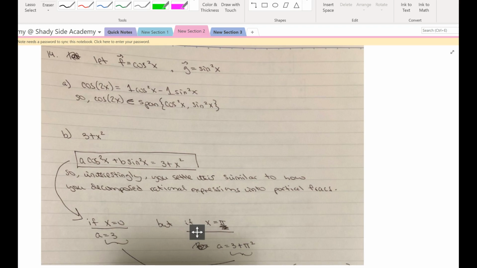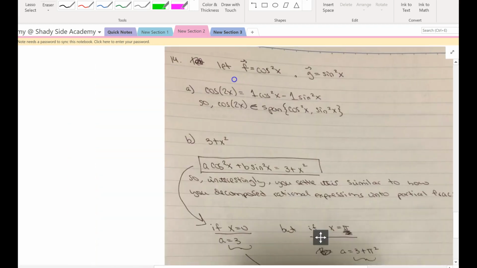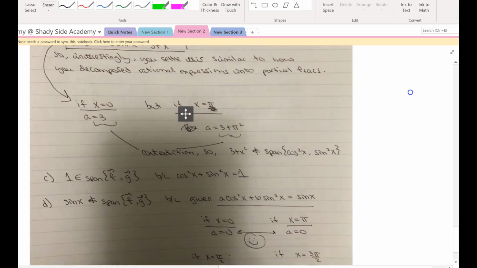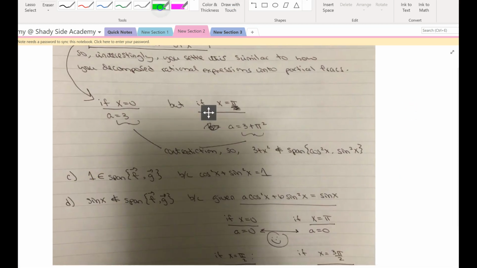What's interesting is that your text just called vector f and vector g just cos squared x and sine squared x. I think they were maybe just using the notation of vectors as we have, even in our axioms, right? And this question asks you to determine whether or not the span of cos squared and sine squared includes, for example, cos 2x, 3 plus x squared, 1, and sine x, right?